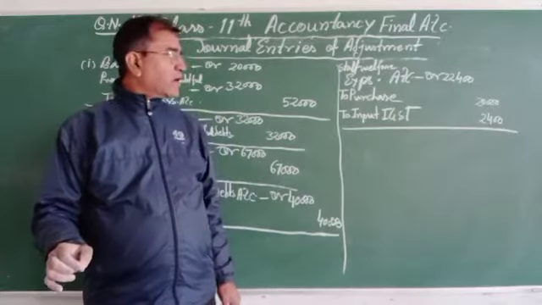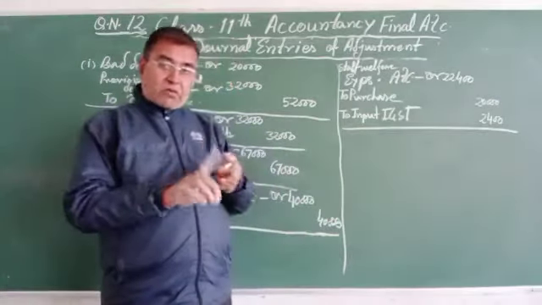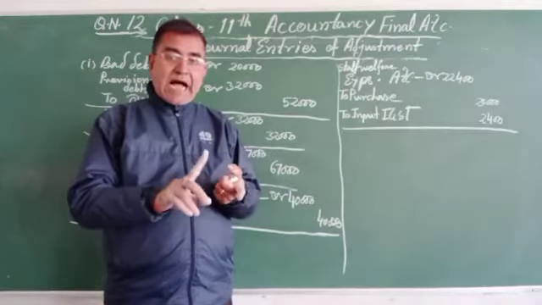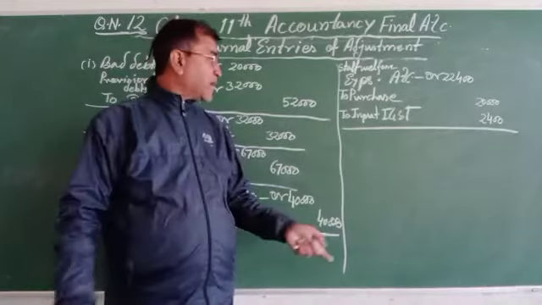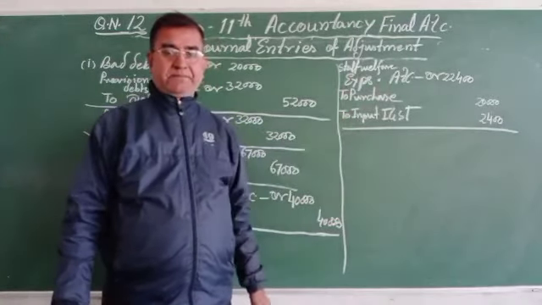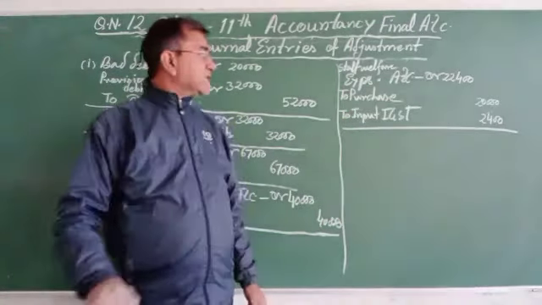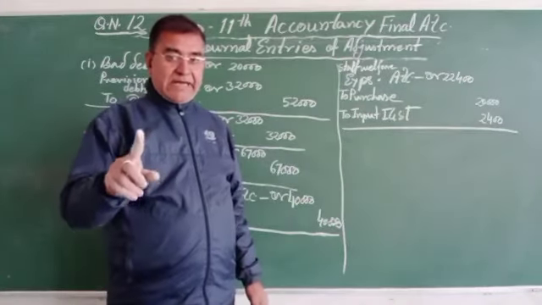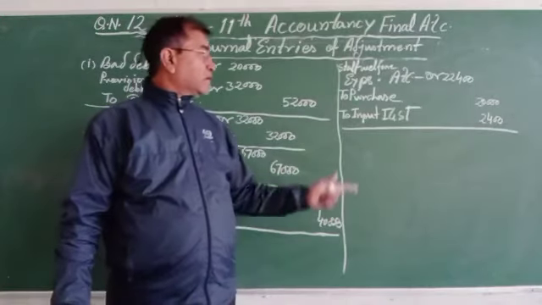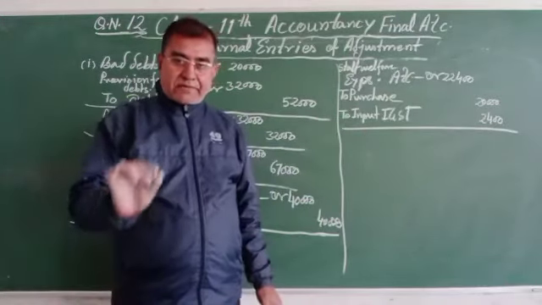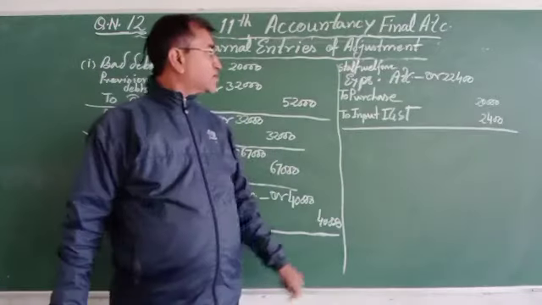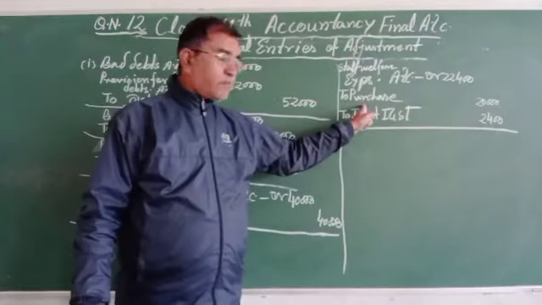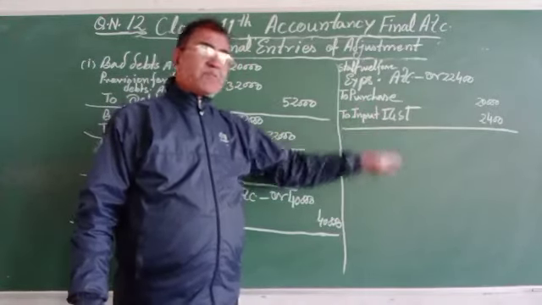And whatever the goods was purchased, the IGST was paid 12% per annum. So the cost of staff welfare expenses will be the 20,000 deducted from the purchase. So staff welfare expenses account debit to purchase and to input IGST.